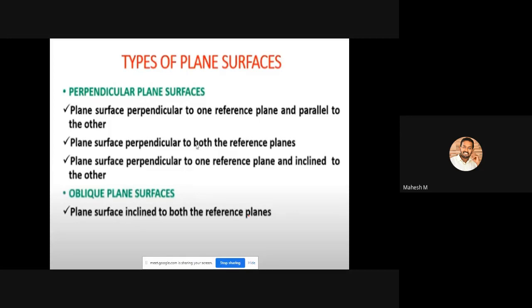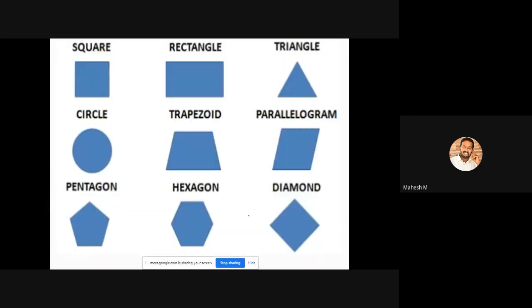We will discuss this in our problems. These are the major shapes available in your syllabus. In this topic we will discuss square, rectangle and triangle, and also circle, pentagon and hexagon.